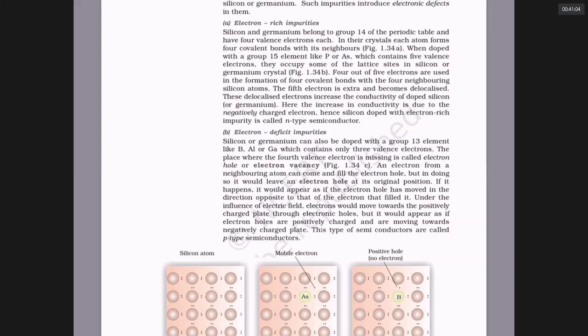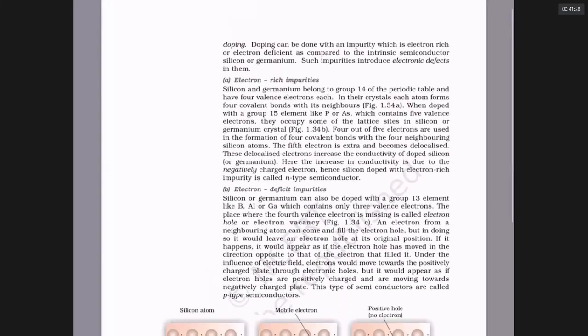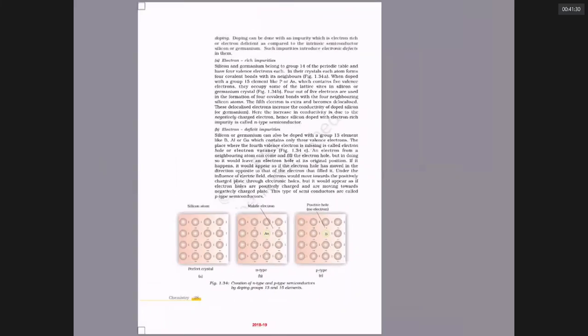And you understood the difference between an electronic conductor and an electrolytic conductor. Electronic conductors are all metals, cadmium sulfide-like materials, which conduct current due to movement of electrons. Electrolytic conductors like sodium chloride, calcium chloride conduct in molten state or in solution state. And how to make semiconductors? 2 types we have seen.